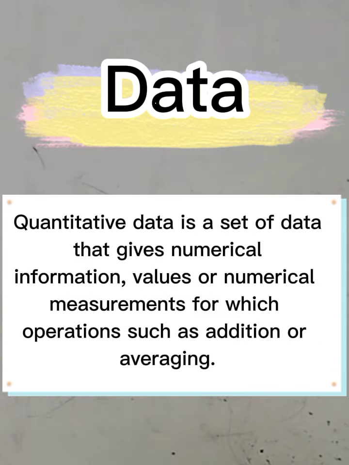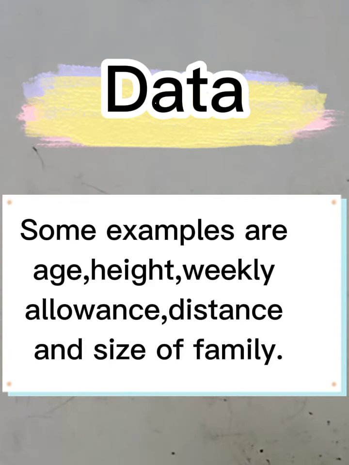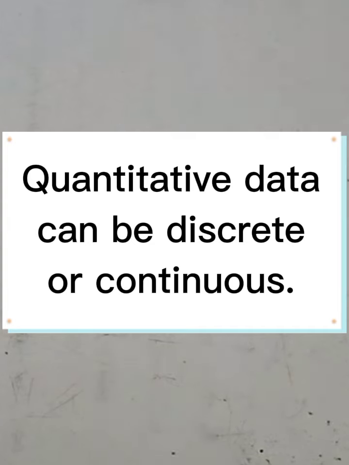And then quantitative data, from the word itself, quantity, is a set of data that gives numerical information, values, or numerical measurements for which operations such as addition or averaging make sense. Some examples are age, height, weekly allowance, distance, and size of a family. Then quantitative data is said to be continuous or discrete data.